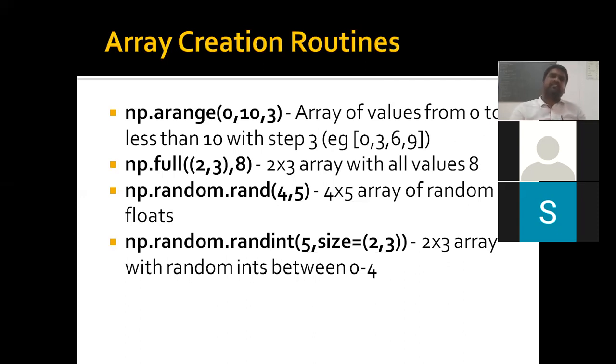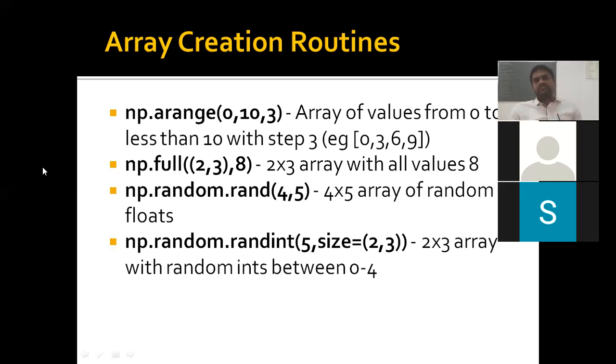And we have another function, that is full. We have learned two things, zeros and ones, right? Other than zeros and ones, how can we create an array? By using full. If I'm using zeros, the entire two-dimensional array represents zeros. If I'm using ones, the entire two-dimensional array represents ones.